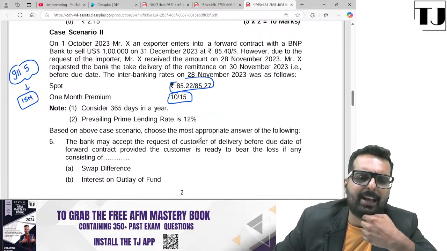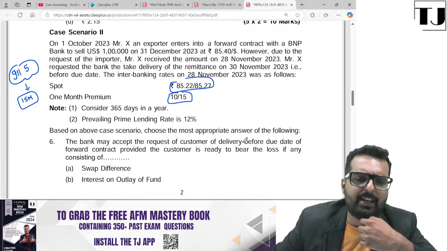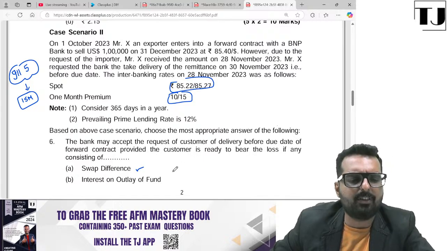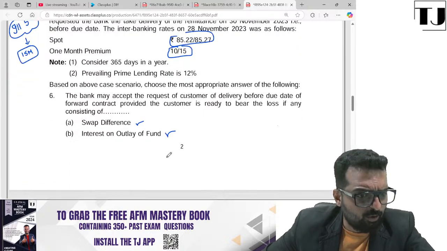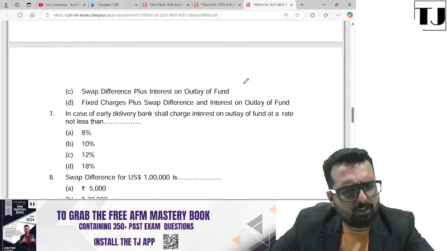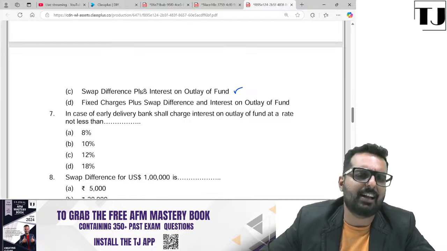Now they have told that the bank may accept the request of the customer to deliver before the due date, provided the customer is ready to bear the loss, consisting of swap difference. Interest on outlay of funds will also be there. Okay. Swap difference plus interest on outlay of funds, both will be there. Fixed charges will not be there. So ideally the answer should be C.